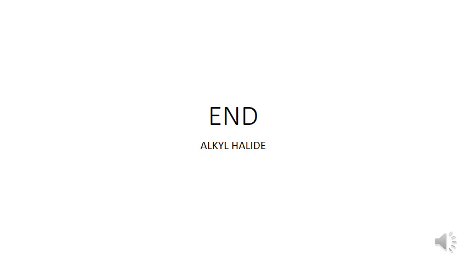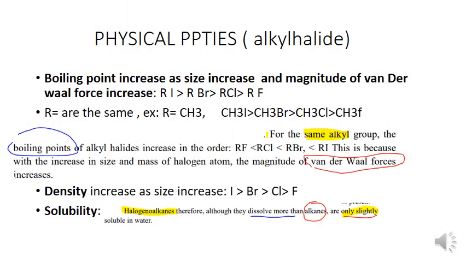We are going to see alkyl halide. Property of alkyl halide: this is a very important increase as size increases. It means that here we are going to consider iodine has a greater size than bromine. Here we have an example. These alkyls are the same, they are common.